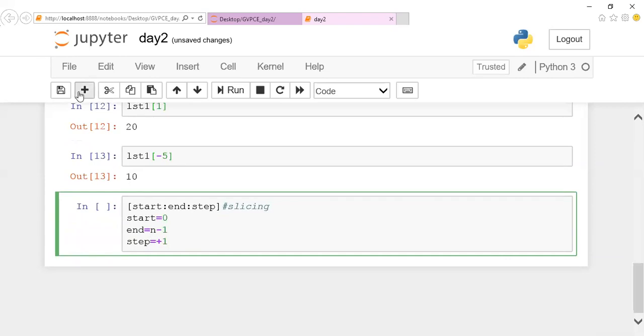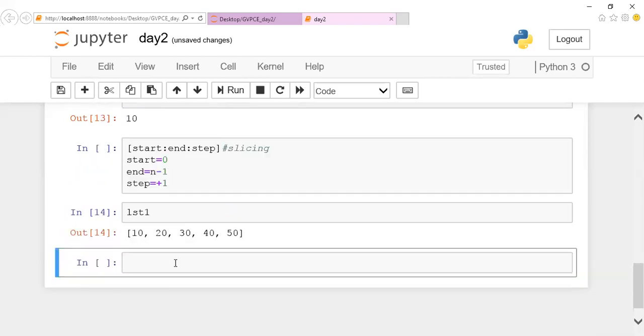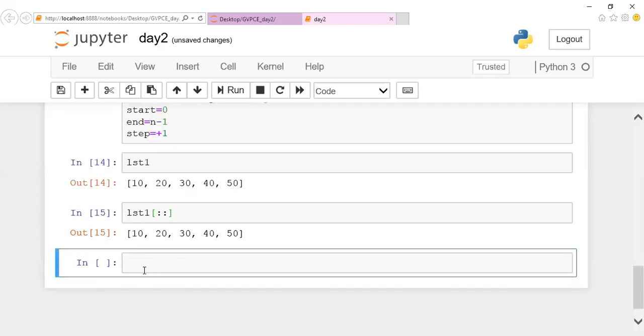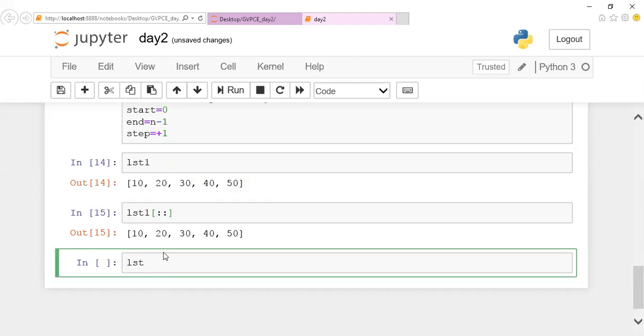Now what does this particular variable list one have? When I call list one, this is the value. Now we are going to implement slicing here. So if I mention list one, what are the three parameters I told you? Start, end and step. If I give simply a colon, the entire list will be displayed. If I want to start from 20 and display till 50, the same list can be given.